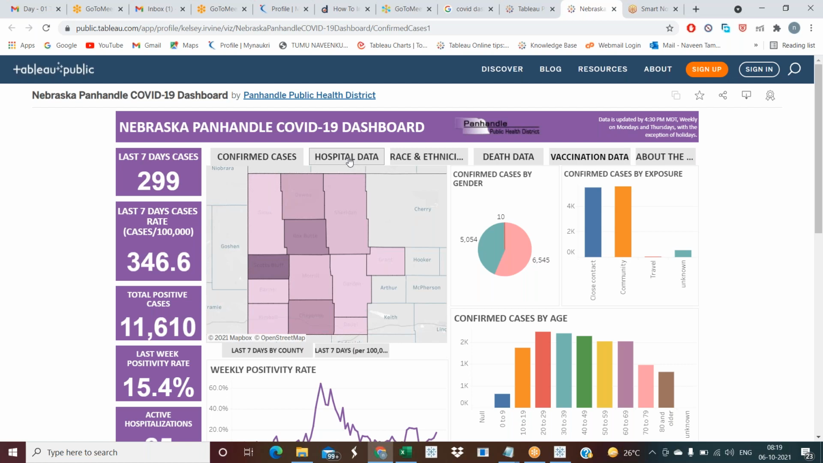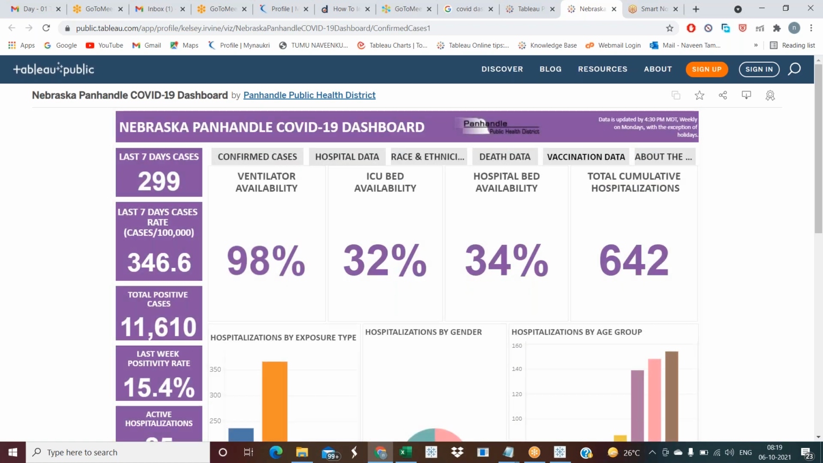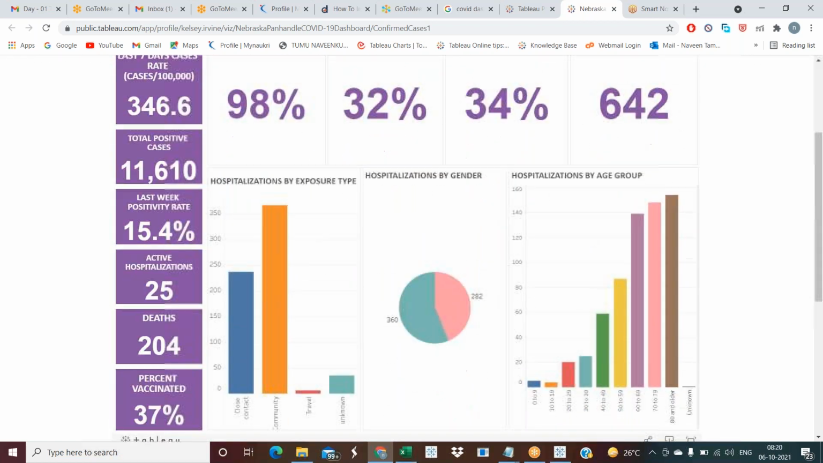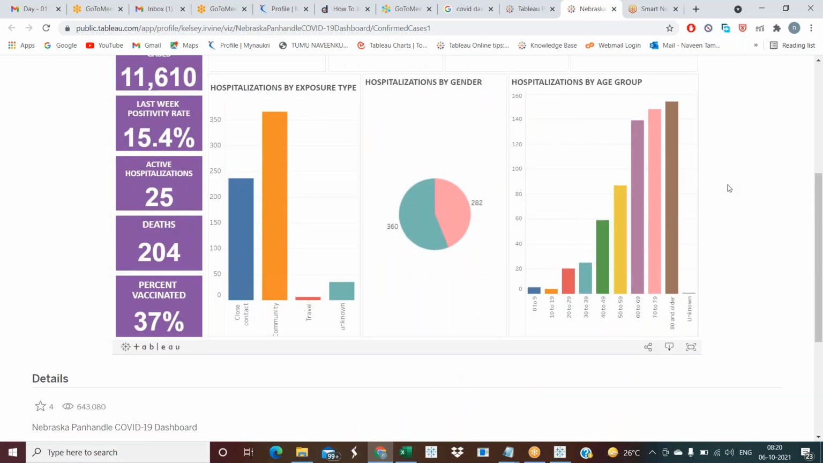These are tabs. If you click on hospital data, now you can see the information about hospitals. How many ventilators are available? How many ICUs are available? How many hospitals are available in total? This is where we need to show some analysis, because by just seeing the data we are not able to understand anything, because the data is huge.